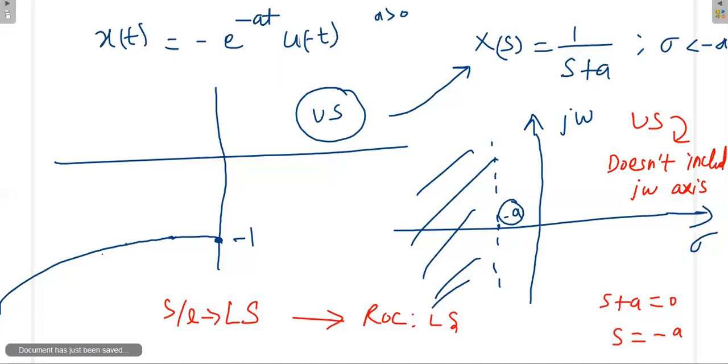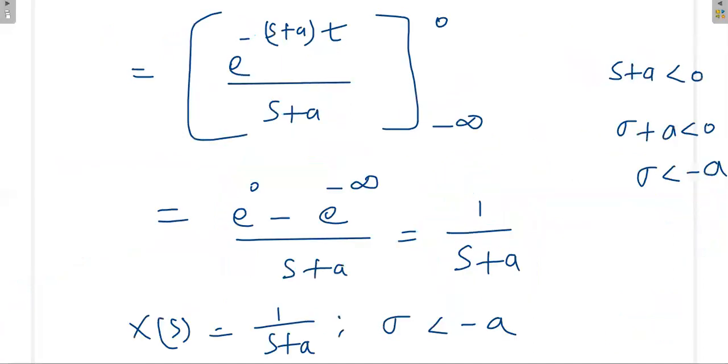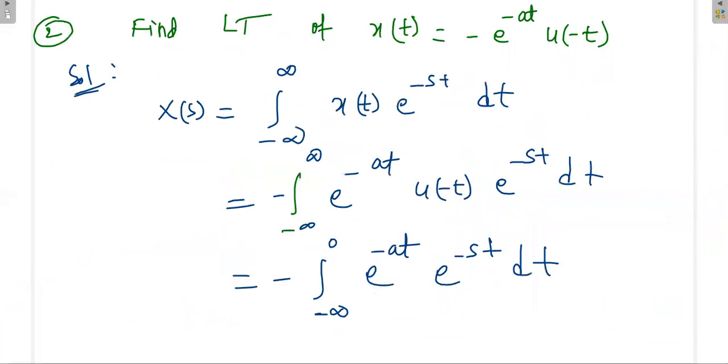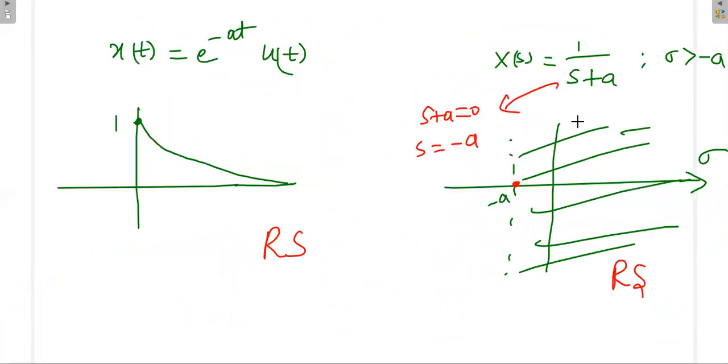Whereas if you see the previous one, here the ROC is including the j omega axis. This is the j omega axis. That's why this system is a stable system.